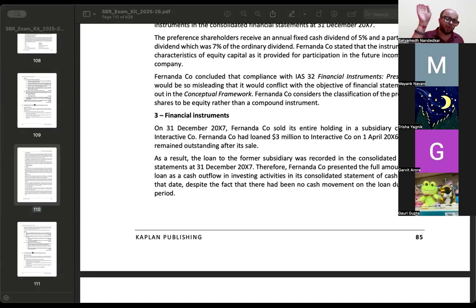आपने क्या किया? आपने लोन पहले ही दिया था. You had given the loan in the past and now you sold your investment in the subsidiary. आपने subsidiary में जो आपका investment था वो आपने sell off कर दिया. But अब उसके वजह से क्या हुआ? This loan, see, when you prepare consolidated financial statements, consolidated balance sheet आप बनाते हो, loan given to subsidiary is an asset for you, loan taken from holding is a liability for subsidiary.